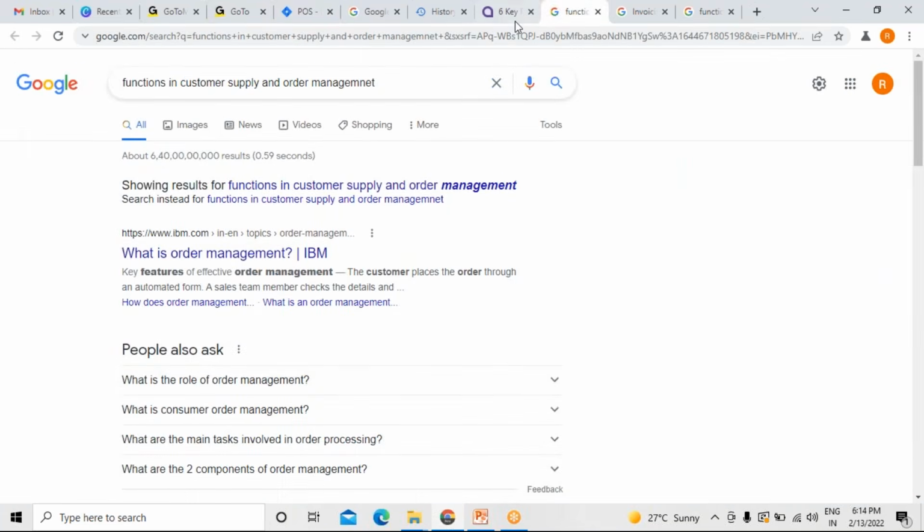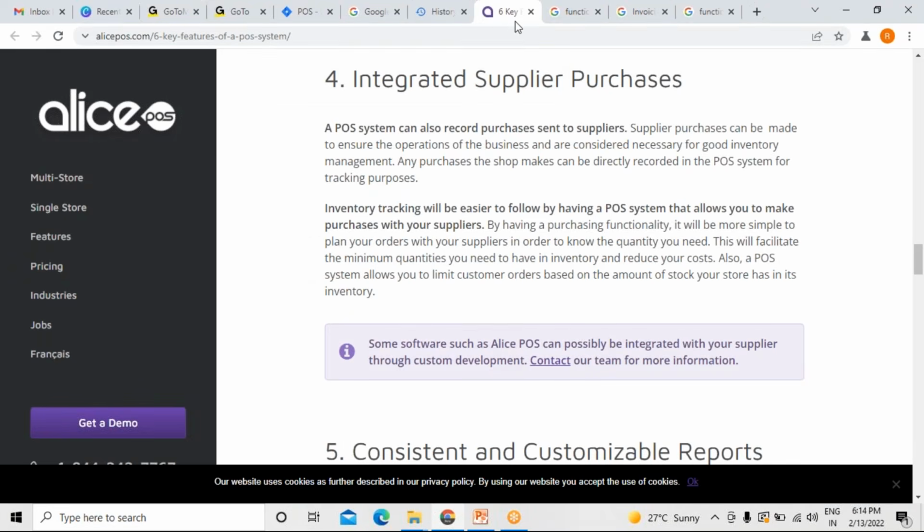Anything apart? Inventory tracking, I think it was covered by me only.